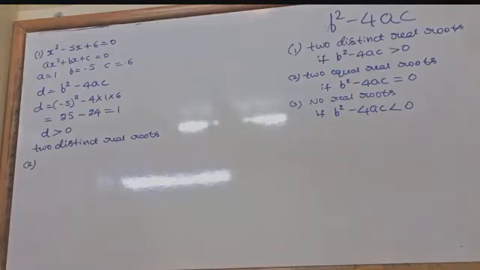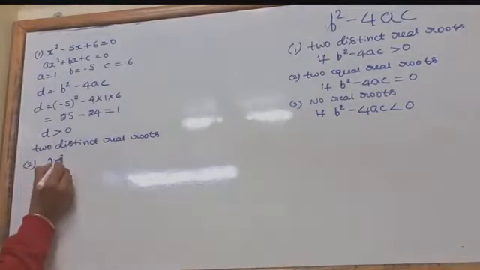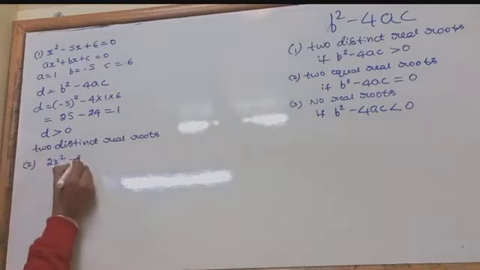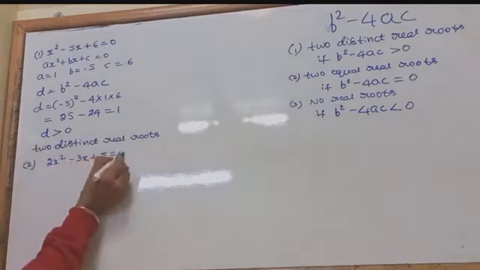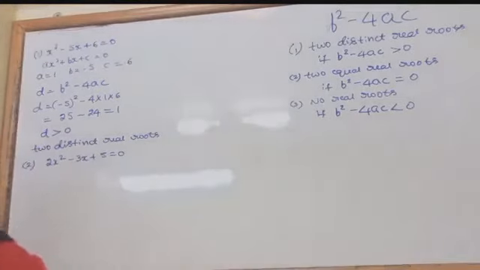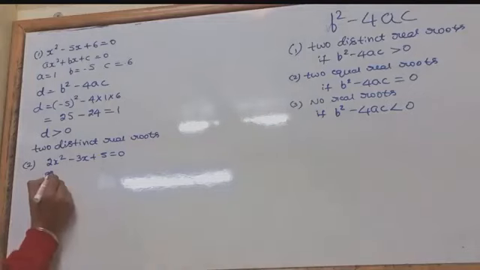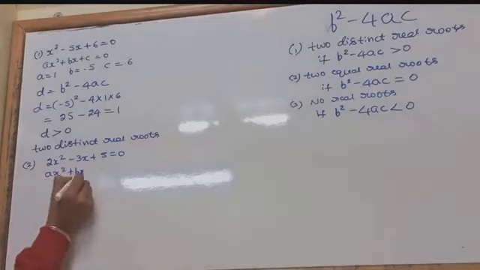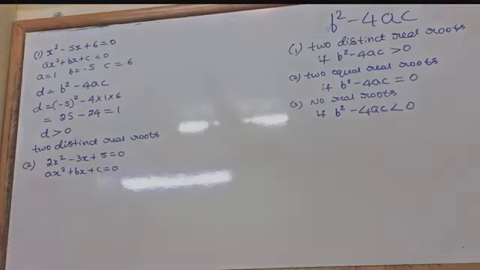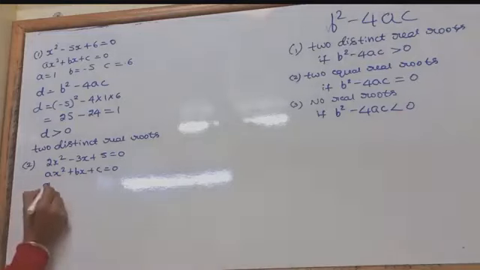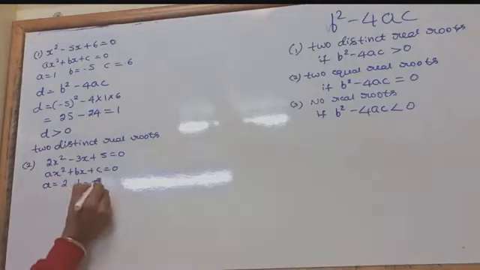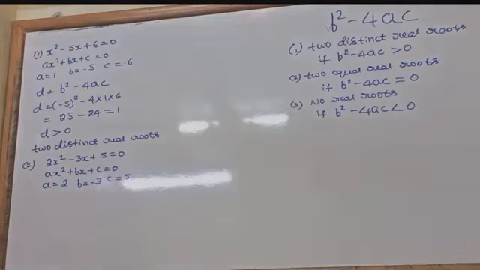Say this second equation, I will do the second one also. The equation 2x square minus 3x plus 5 equals to 0. Now just observe. Is it in a standard form? Yes sir. Again, the various steps here: ax square plus bx plus c equal to 0. Now take the values. What is the a value? 2. b value? Minus 3. c value? 5. Clear?